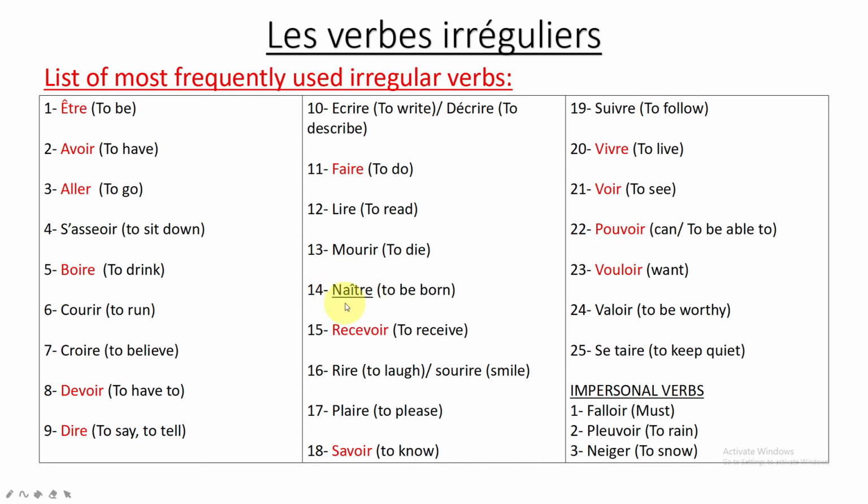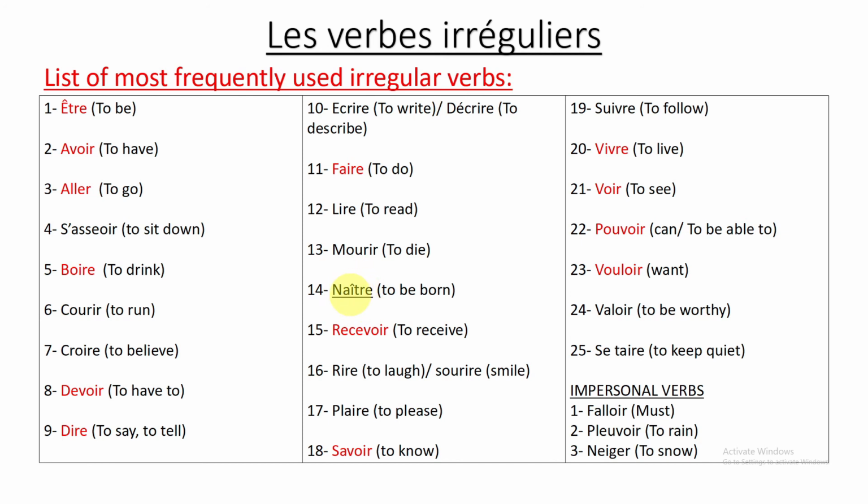So we studied somewhere, if you go backward, you'll see that you studied somewhere AÎTRE. This verb has the same conjugation as the AÎTRE that we studied before, but the only problem will be when we talk about the past tense. The verbs that I grouped there all have the same present tense conjugation, but as well as the past tense, something that we call the past participle. This verb will have a different past participle. That's why it is an irregular verb.